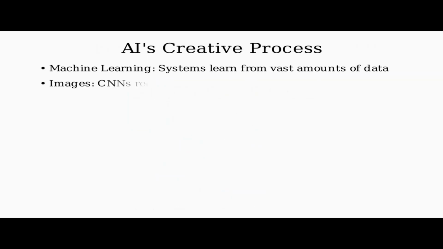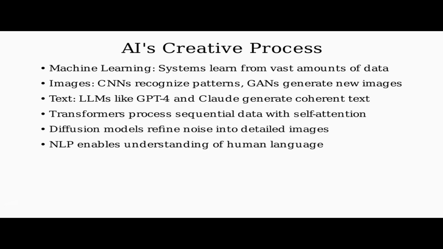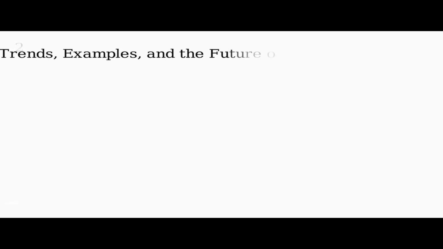To summarize, AI's creative process involves complex systems that learn from vast amounts of data. For images, CNNs recognize patterns while GANs generate new visuals. Text generation relies on large language models, transformers, and diffusion models, while natural language processing enables the understanding of human language through tokenization and embeddings. Let's explore current trends and the future of AI content creation.